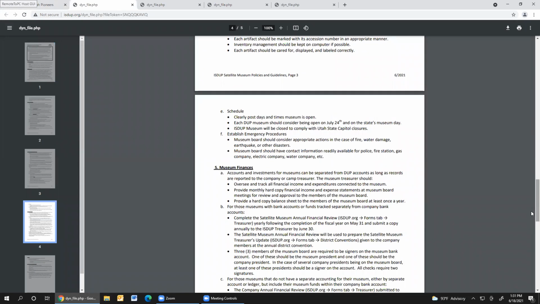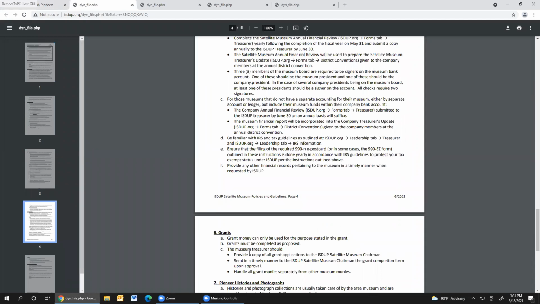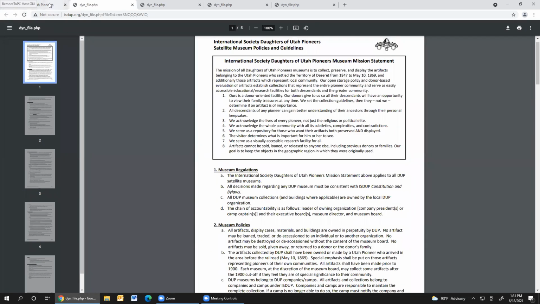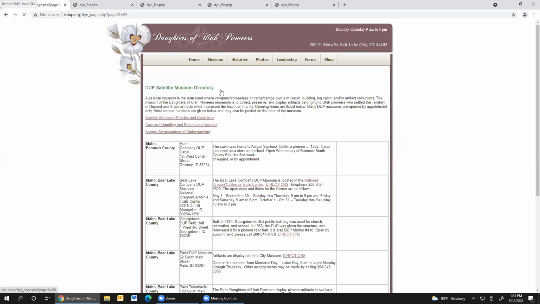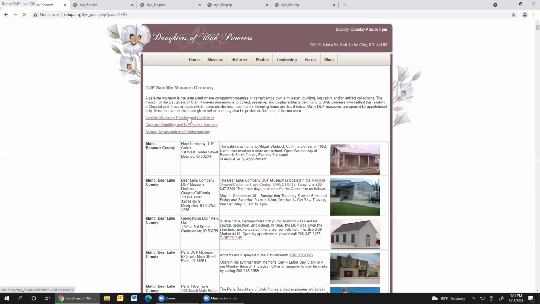As well, this satellite museum policies and guidelines has a section in it for museum finances, and then a little bit section on grants. And the treasurer is usually directly responsible for those two sections. So we recommend that you read that and become familiar with it. This same document can also be found under this museum subtab, satellite museums, and the exact same document is right there for you to access.